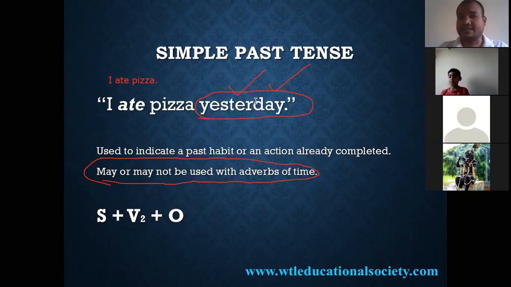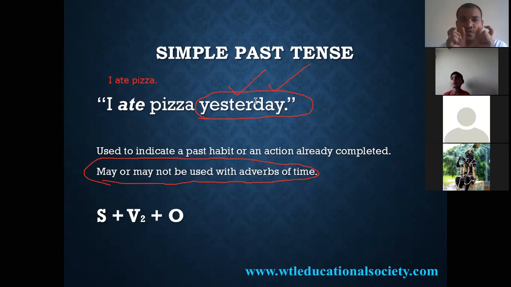If you say simply, I ate pizza, it might be just half an hour before, or in the morning, or last night. You can't understand. It might be last week, it might be last month.